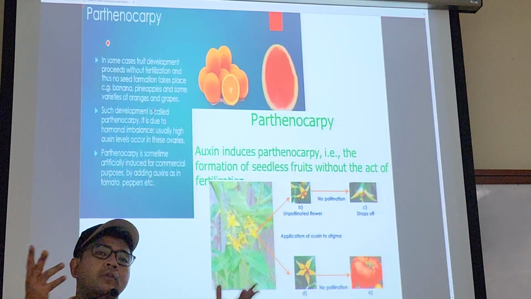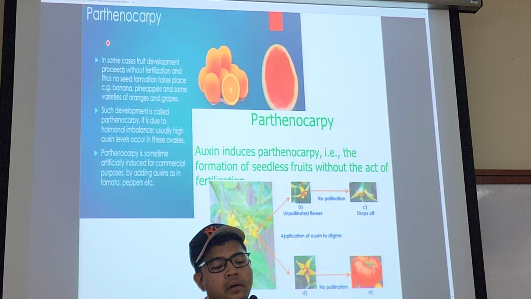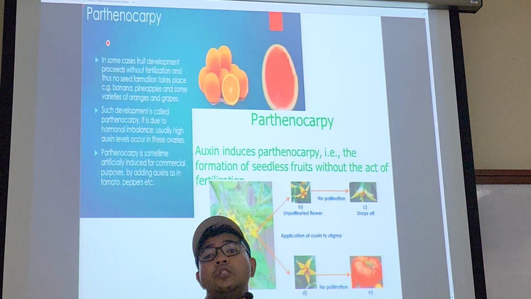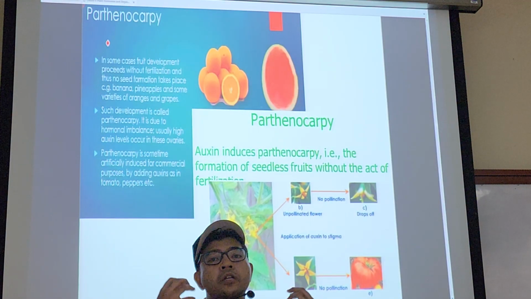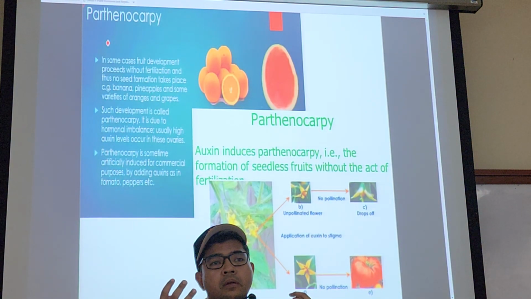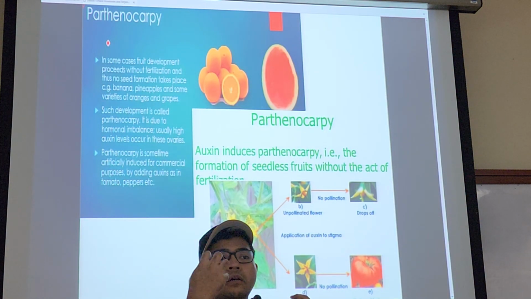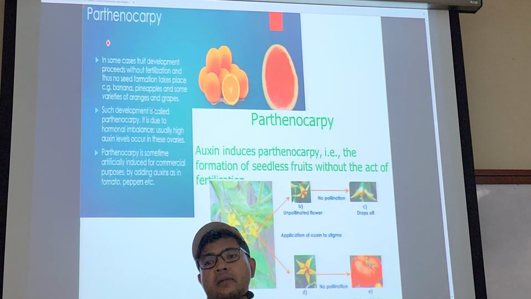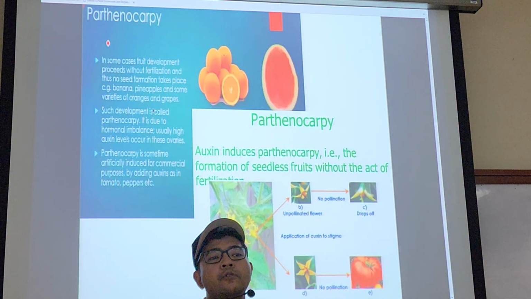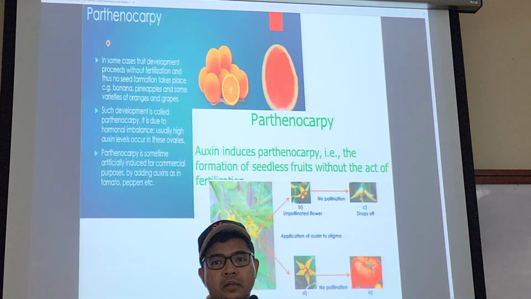Usually horticulturists or agronomists use a combination of two: auxin and also GA, gibberellic acid. The combination of these two will ensure that not only does parthenocarpy take place to the maximum, but the growth of the fruits also happens optimally. You don't want the fruit to get initiated but not get any larger.